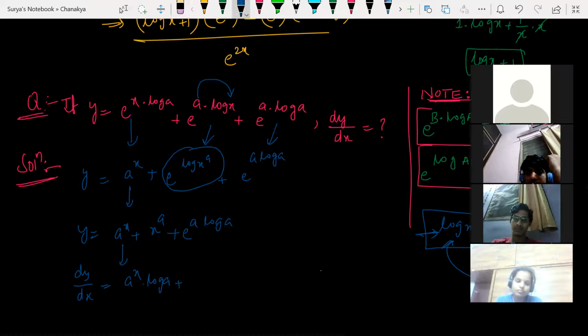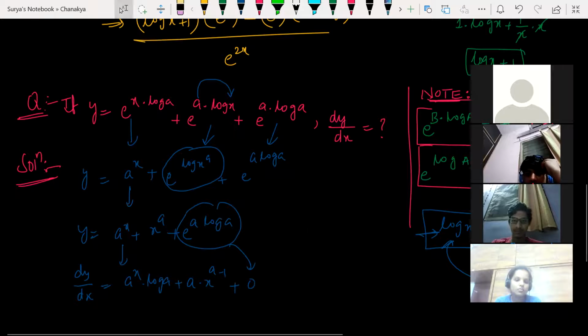What is n here? a. So a into x to the power of n minus 1, where n is a minus 1. Differentiation of a constant, e is a constant here, will become 0 always. I hope it is clear with everyone.